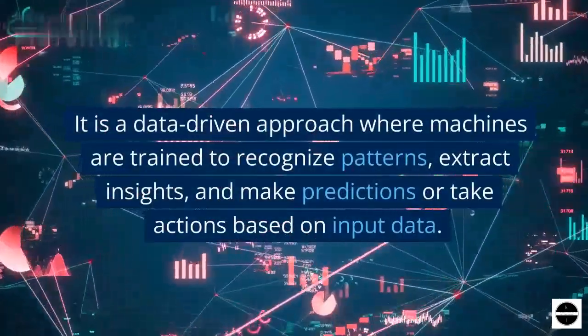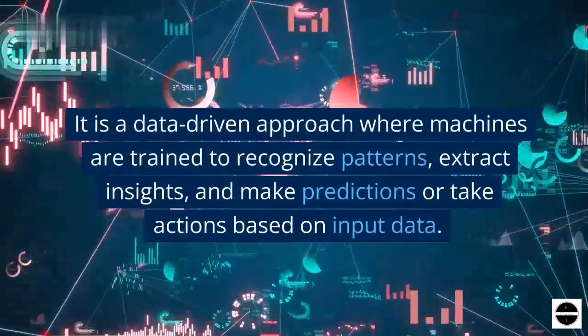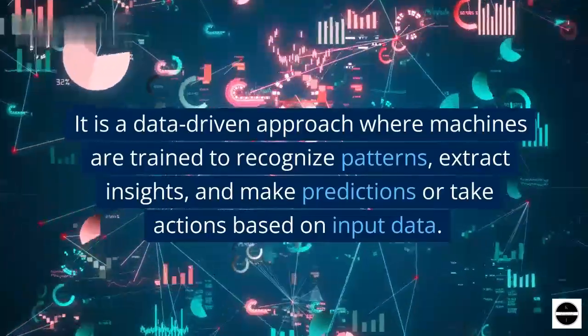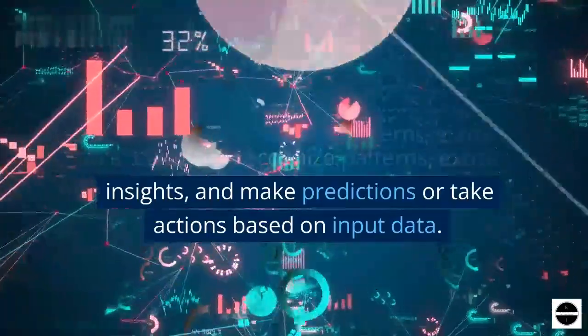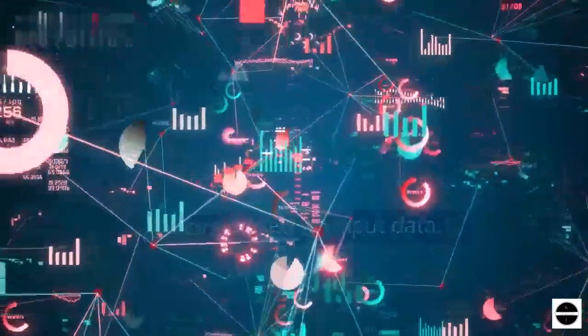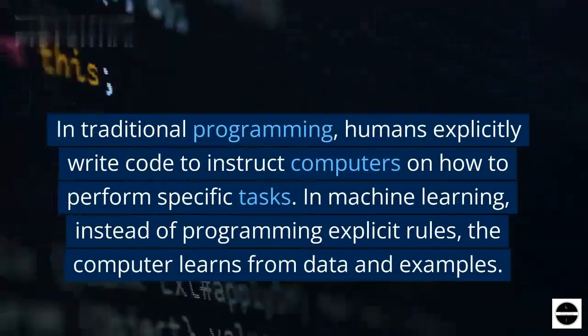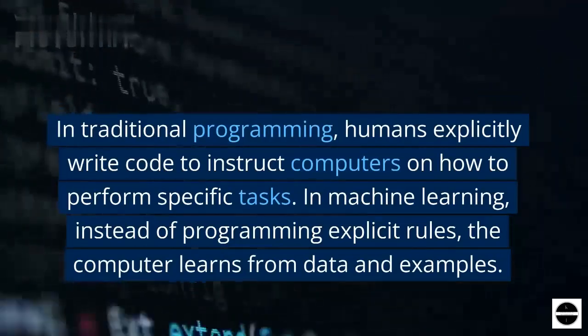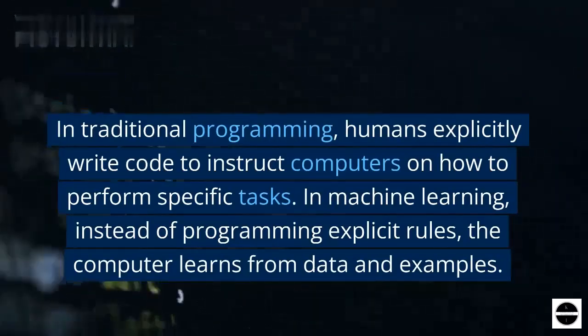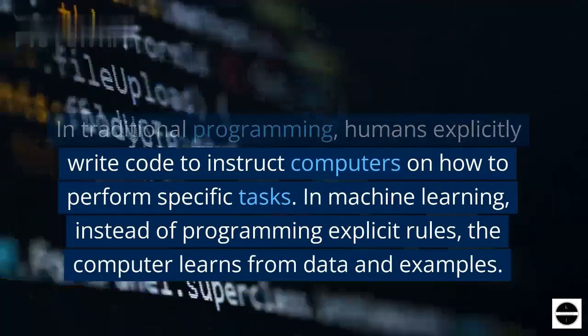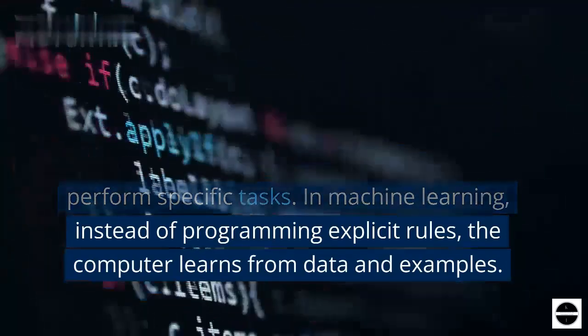It is a data-driven approach where machines are trained to recognize patterns, extract insights, and make predictions or take actions based on input data. In traditional programming, humans explicitly write code to instruct computers on how to perform specific tasks. In machine learning, instead of programming explicit rules, the computer learns from data and examples.